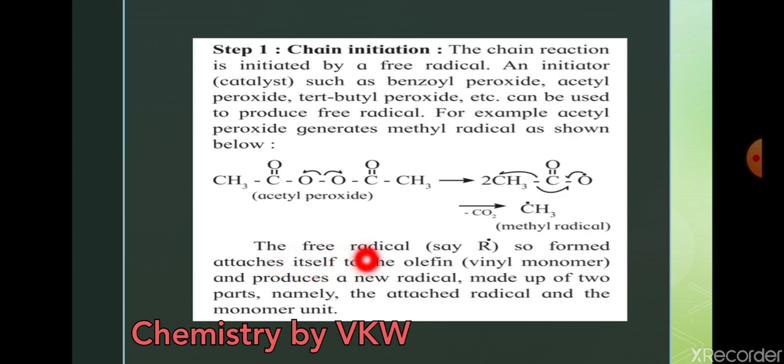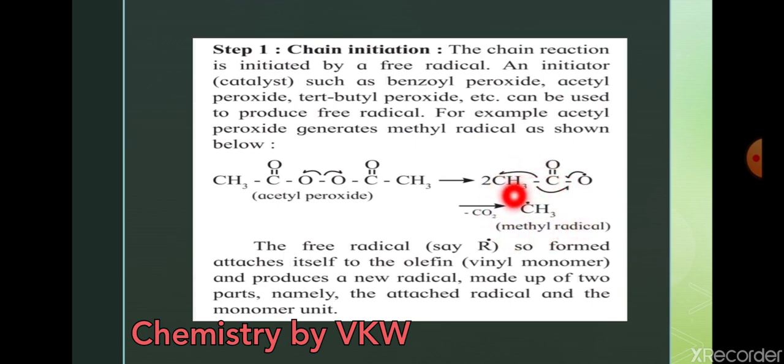The free radical, say R dot, dot is for free radical, so formed attaches itself to the olefin or vinyl monomer. Vinyl monomer, just now we have seen, has a double bond, and it produces a new radical made up of two parts, namely the part attached to the radical and the monomer unit. So this is the radical which is containing a single electron.